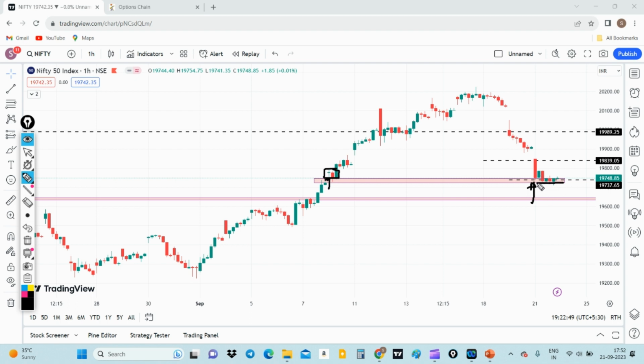But if you see, the important thing in today's session is that it has held up the 19,700 level. So the one level to be watched is 19,700, and the first resistance will be around 19,800. So I feel like we are done with the sell off. If some sell off has to come, the people who would have entered on the short side will try to exit if we see a slight consolidation, or if it comes around 19,800, we might enter on the downside. So let's see on the 15 minutes time frame basis.